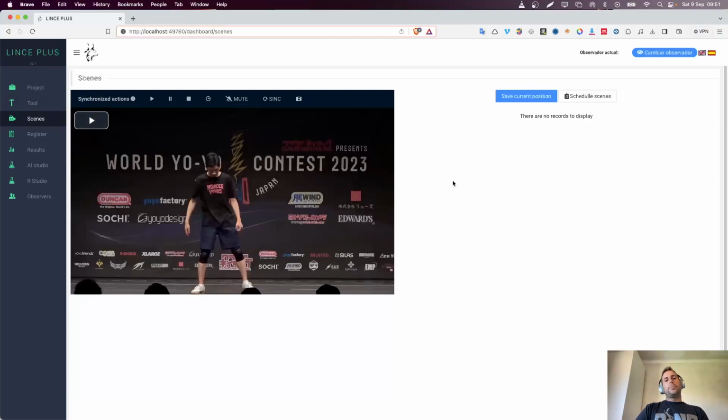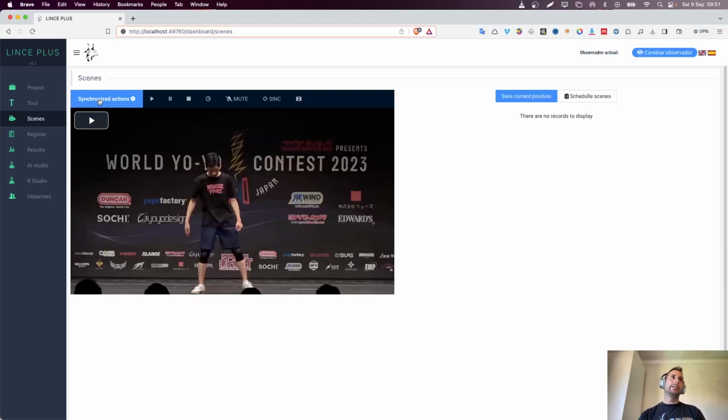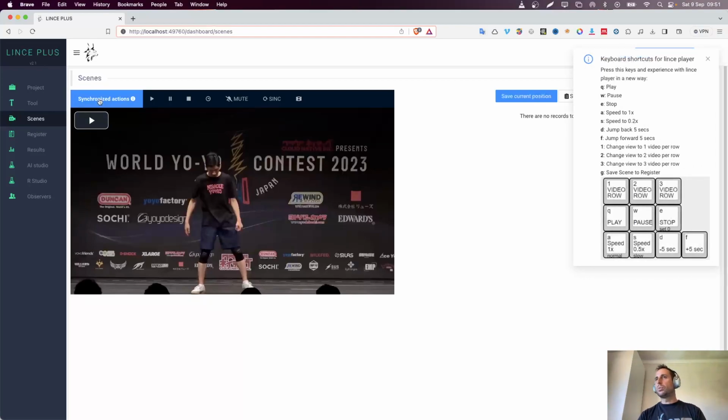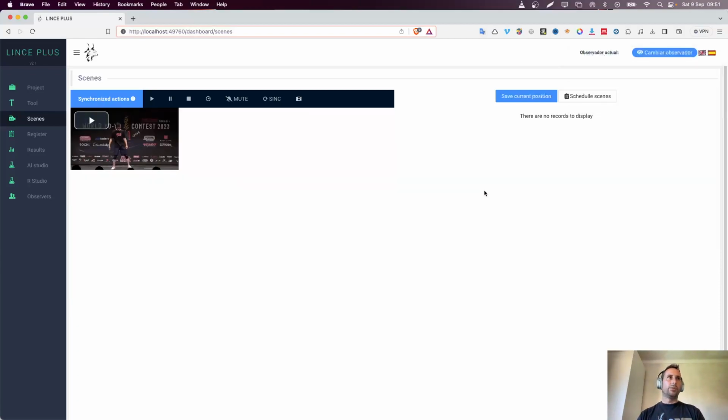And here we do have that part of the player. And the player has, if you click on synchronize actions, you will have a lot of options. And these are just, if you want to check which one was the key for something, you just can see it. So if you press 1, 2, 3, it will resize automatically the video.